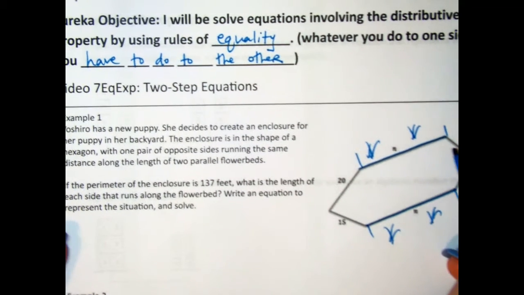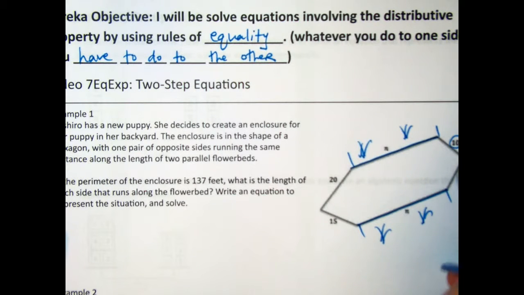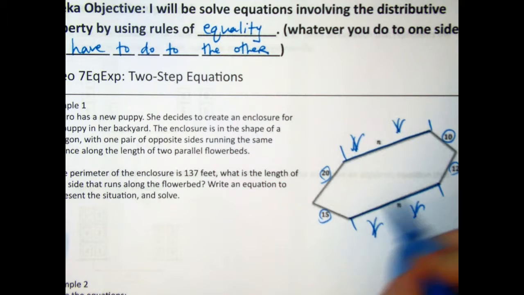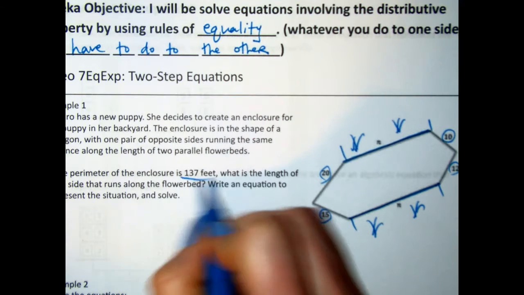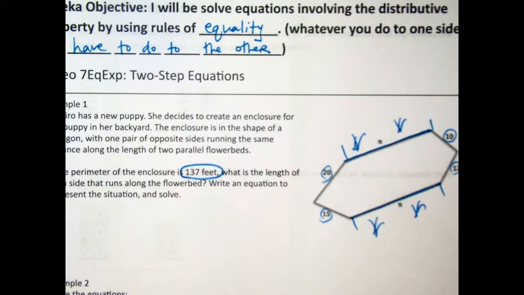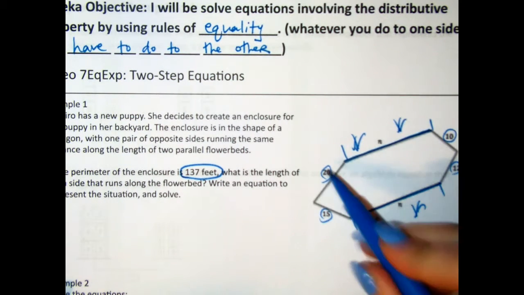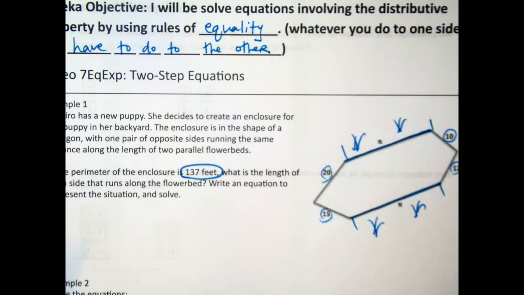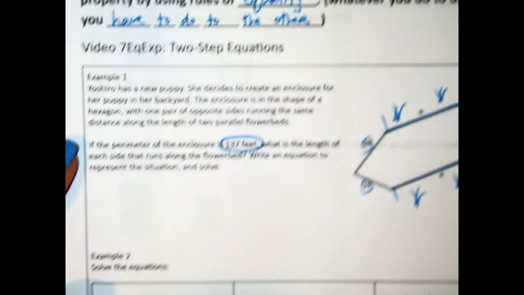So we know these lengths. We know 10, 12, 15, 20, and we know that these two are the same. They are labeled as n. And we know that the total is 137 feet. So what you could do here is you could work your way through. You could subtract these values, see what's left, and divide that by 2. And we're going to see that we actually are going to do that same exact thing, but through an equation.